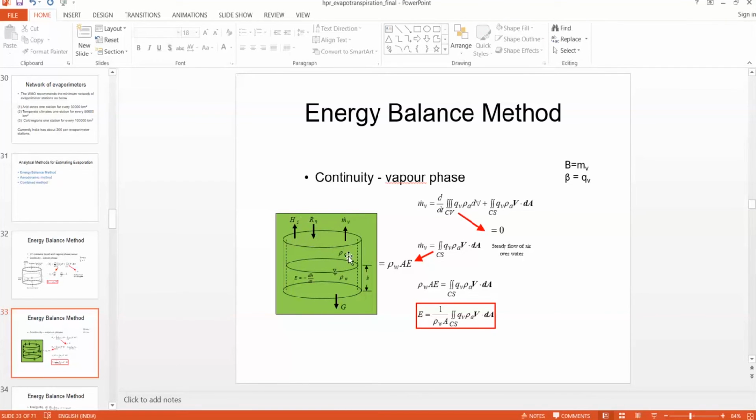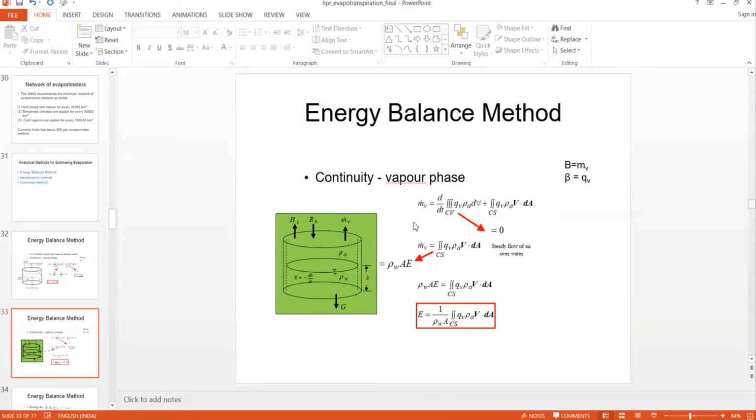Therefore there is no accumulation of water vapor here, so this accumulation term goes to zero. Only this integration of qv rho A V dA term exists here.